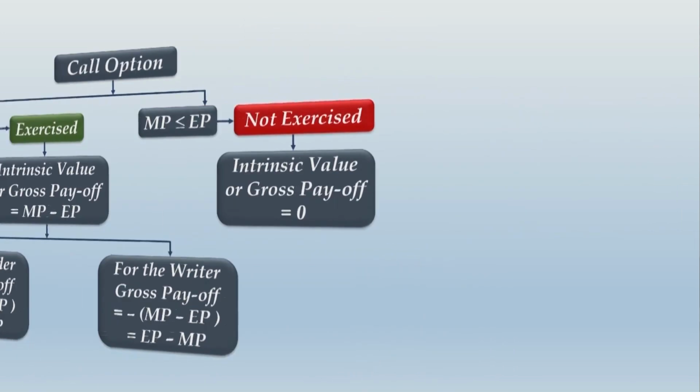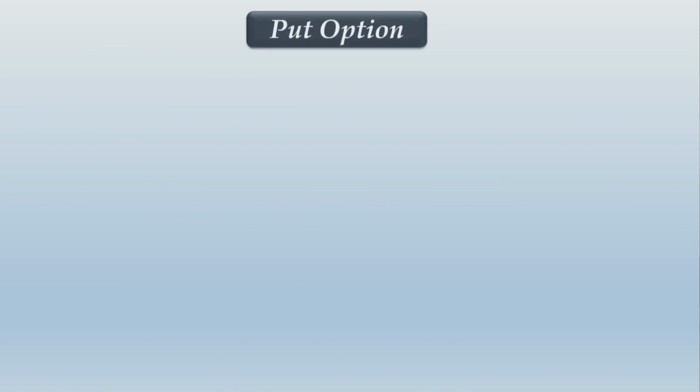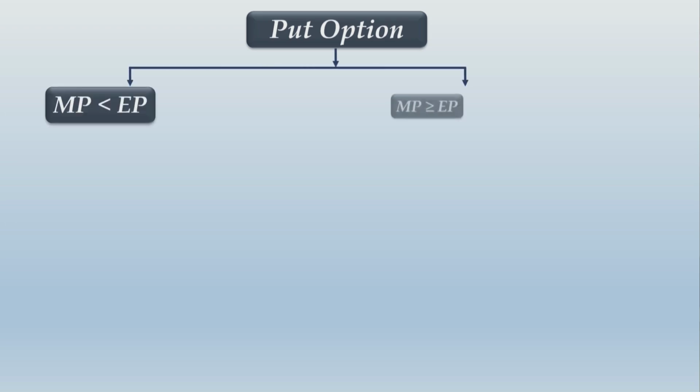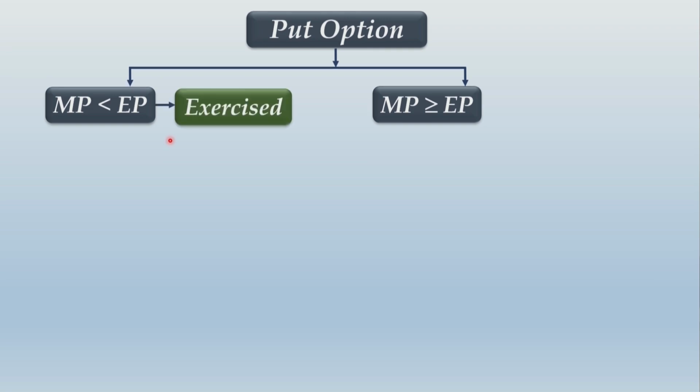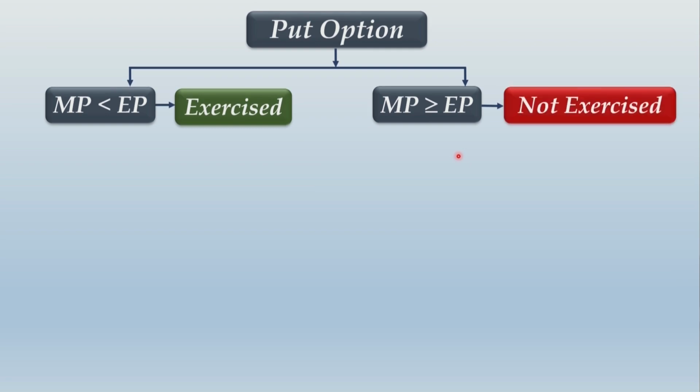Now let us move ahead and deal with put options. In case of put options, we classify the scenario into two different categories. One where the market price is lower than exercise price. This is where the put option becomes exercisable because the put option will be in the money. And over here, the put option goes at the money or out of the money. So over here, if you land up at this scenario for a put option, the put option gets exercised. If you land up at this scenario, the put option is not exercised.